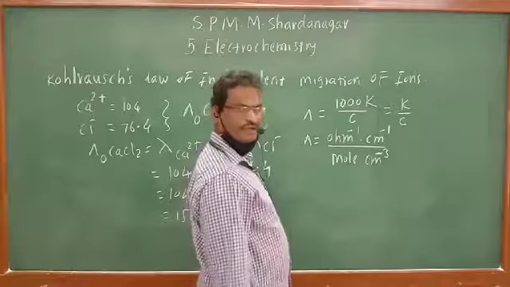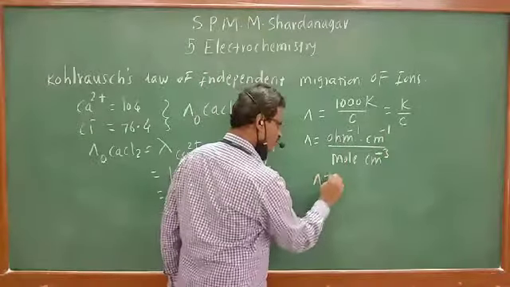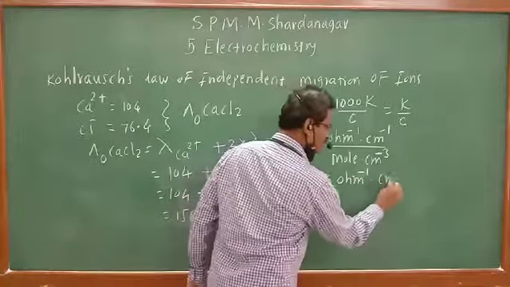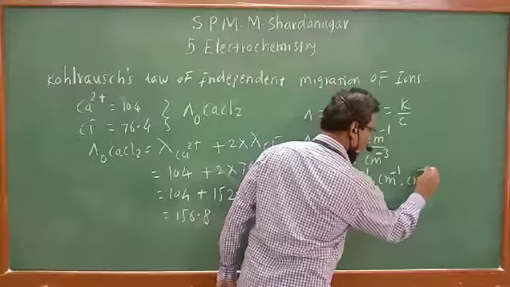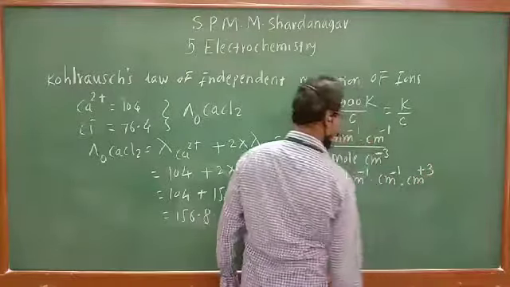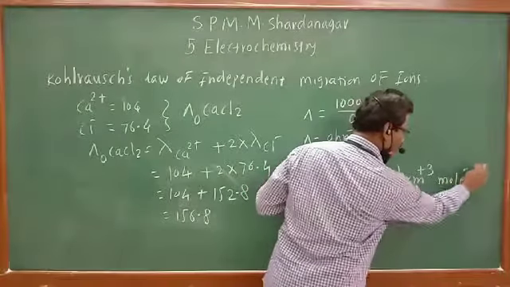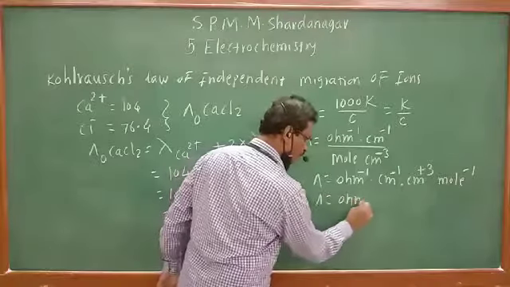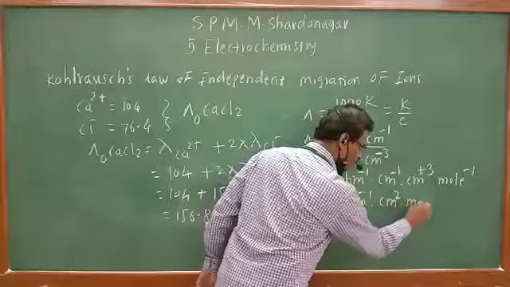If centimeter cube is taken on the numerator side, it becomes per ohm centimeter raised to -1, centimeter raised to +3, divided by mole means per mole. So this will become equal to per ohm centimeter square per mole.